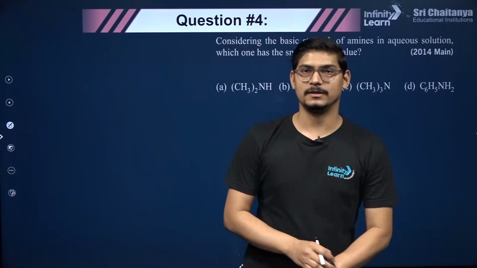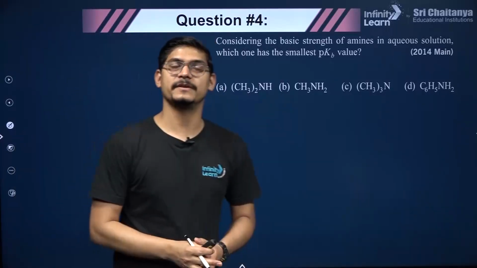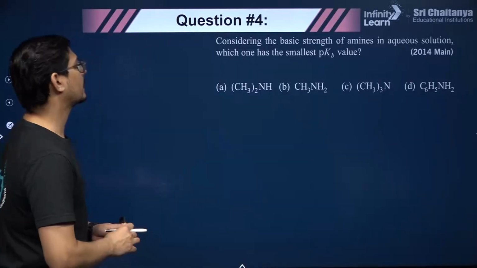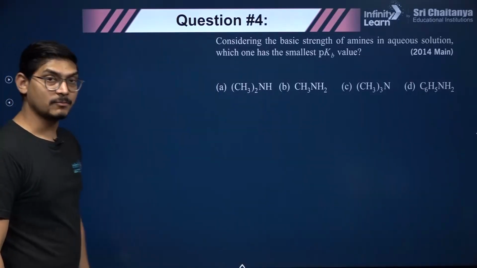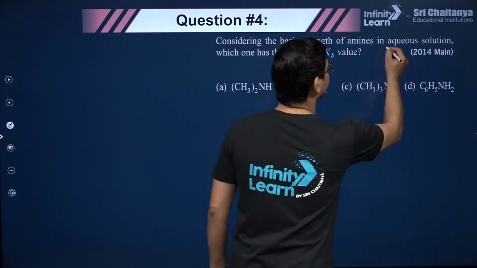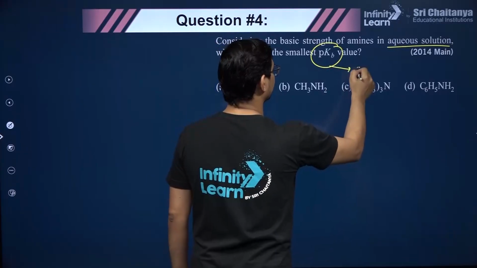Now tell me what will happen here. Questions also come on basic strength, that is why I have taken 2 questions from basic strength, because basic strength is very important in this chapter. Considering the basic strength of amines in aqueous solution, which one has the smallest pKb value? So they have told us, guys, that they are talking about aqueous solution, we would know that anyway. We generally talk about pKb in aqueous solution.